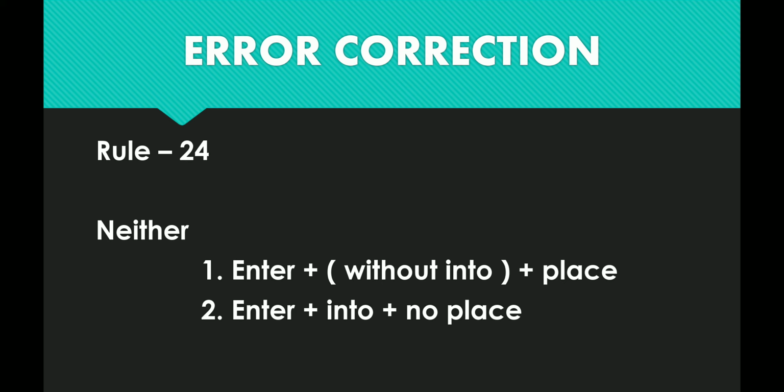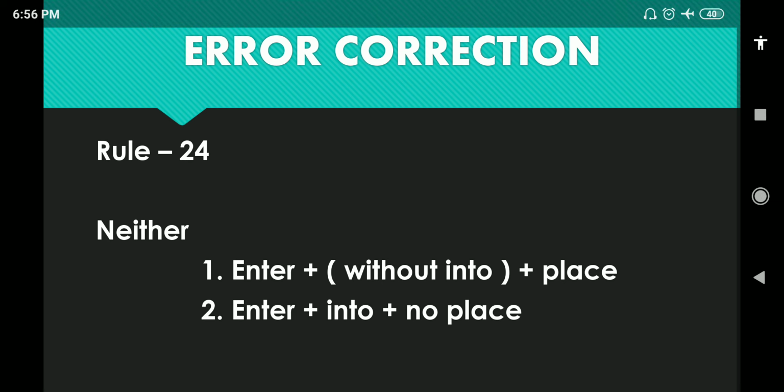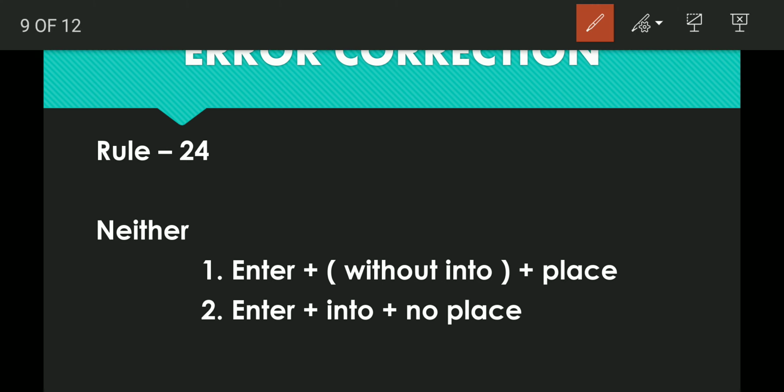If I see enter, I will check whether after enter it is a place or not. After enter, if you find a place, then do not use into. After enter, if you do not find any place, use into. So what exactly did I want to say?